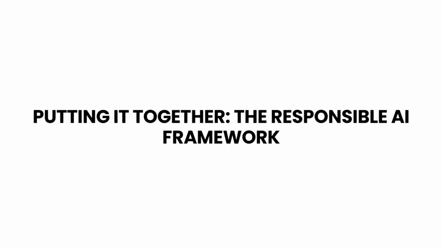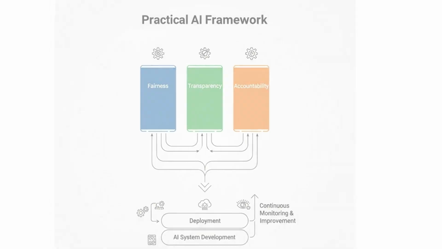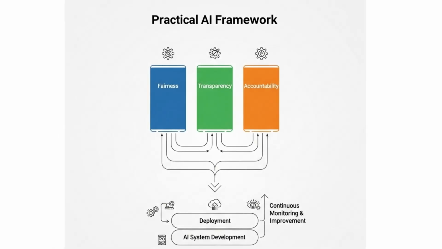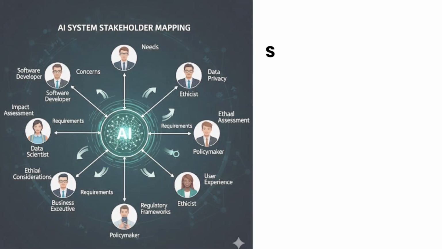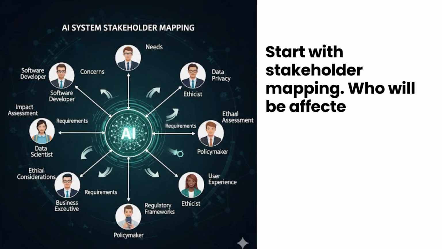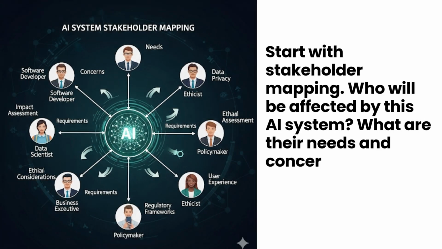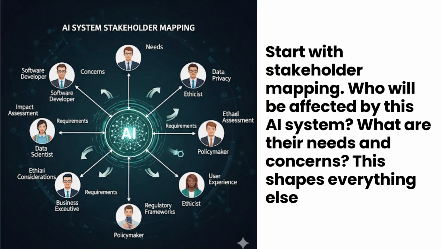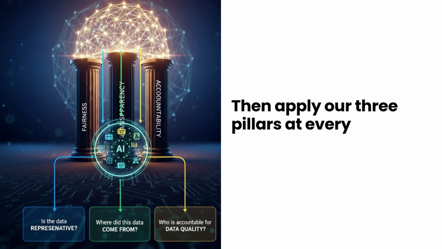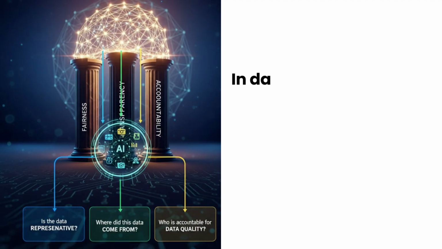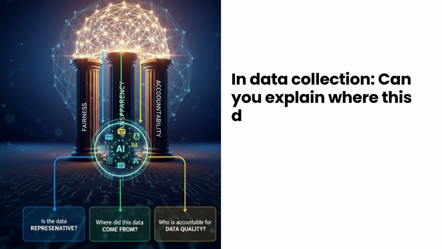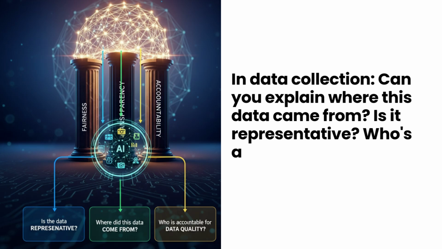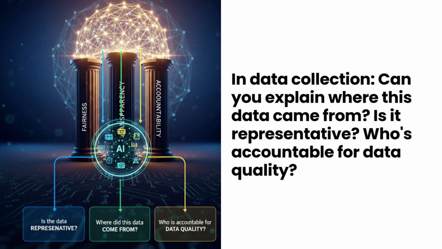The Responsible AI Framework. So how do these 3 pillars work together? Let me show you a practical framework you can use. Start with stakeholder mapping. Who will be affected by this AI system? What are their needs and concerns? This shapes everything else. Then apply our 3 pillars at every stage. In data collection, can you explain where this data came from? Is it representative? Who's accountable for data quality?